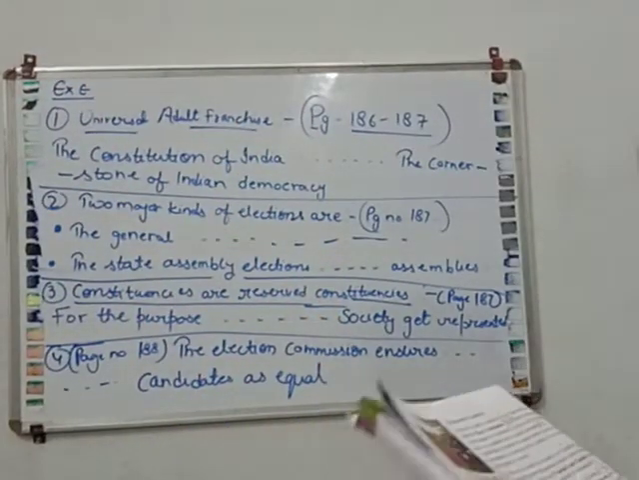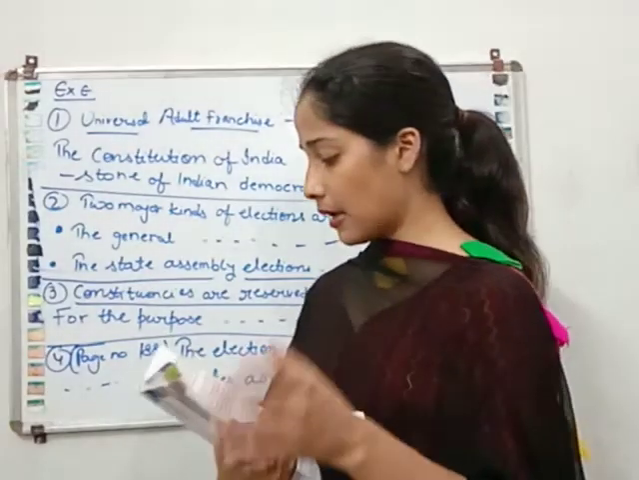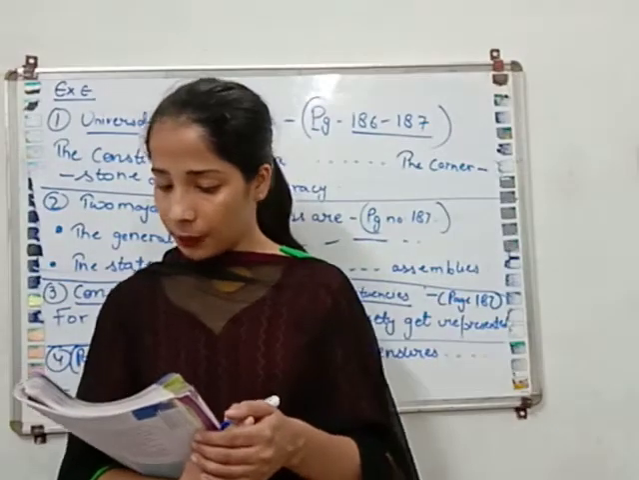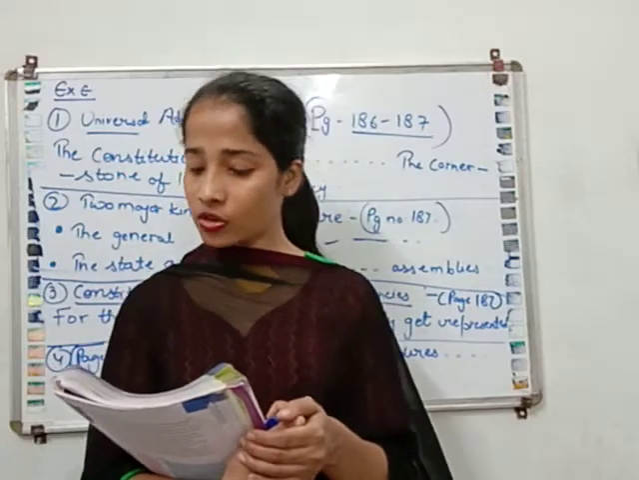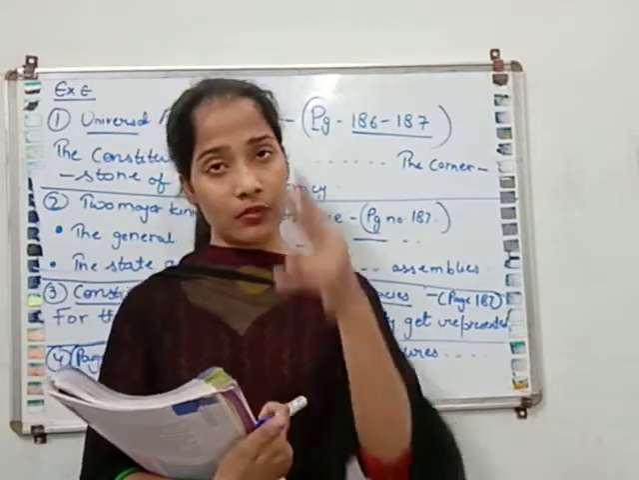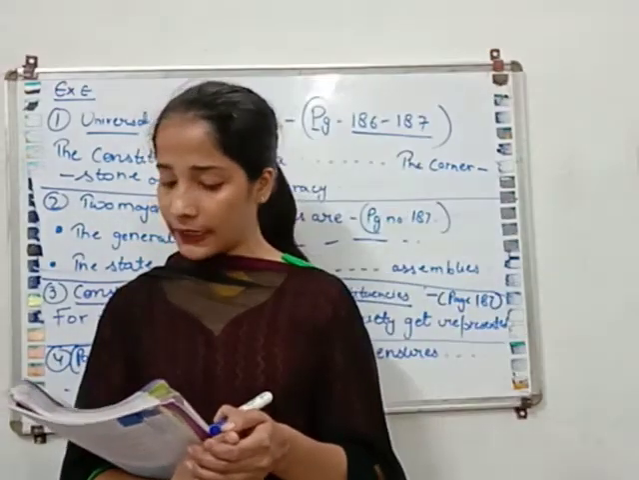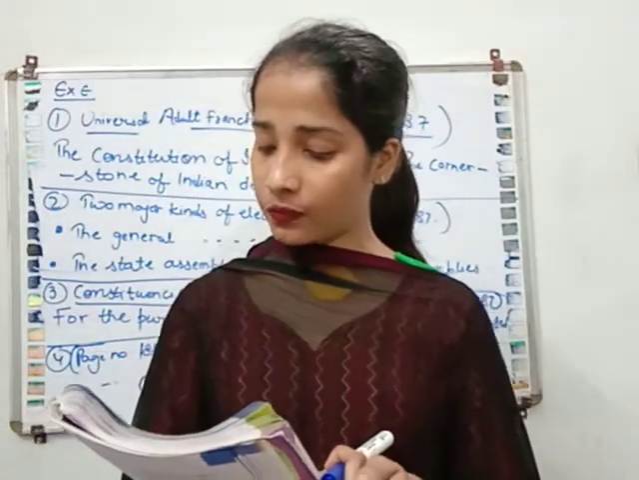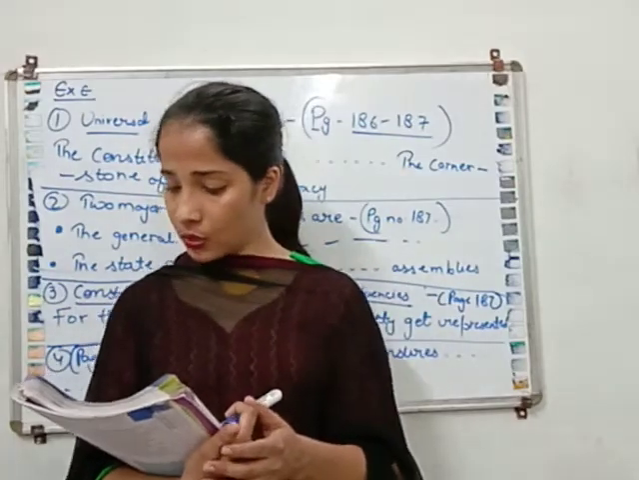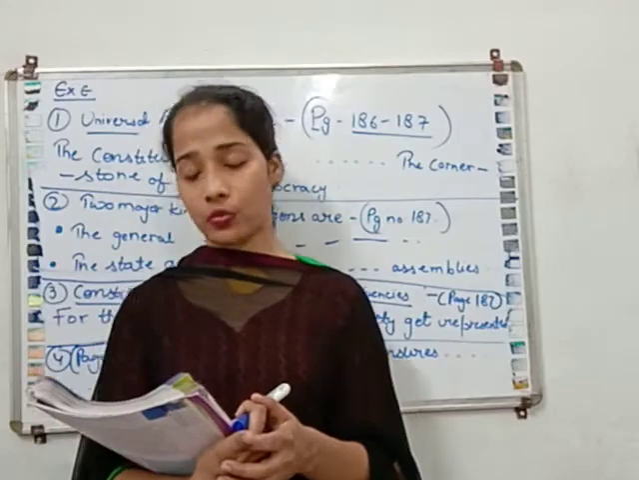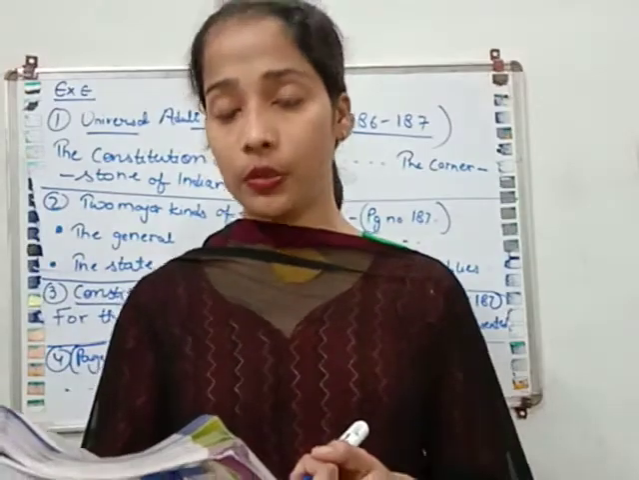The Election Commission ensures elections are conducted in a free and fair manner and no candidate gets an unfair advantage. Point number 1. Point number 2. The commission is in charge of the entire election process, from the declaration of elections till the counting of the votes and the announcement of the result. Point number 3. The Election Commission has drafted a set of guidelines that the political parties and candidates have to follow during elections. This is known as the Model Code of Conduct and it comes into effect as soon as the elections are announced.